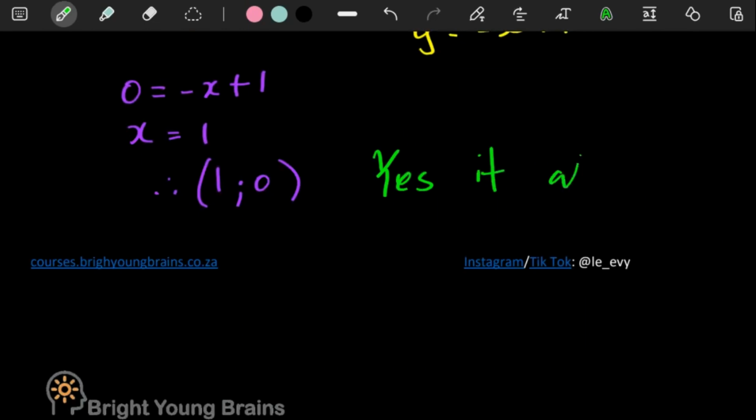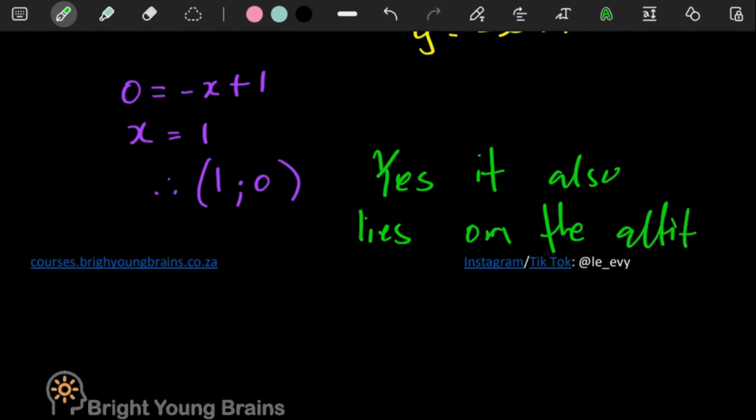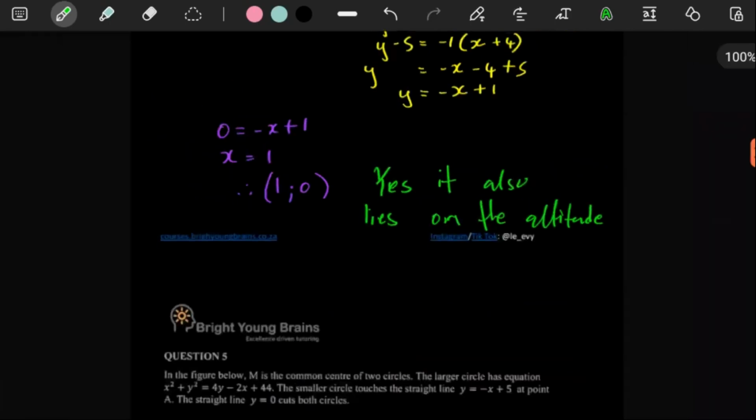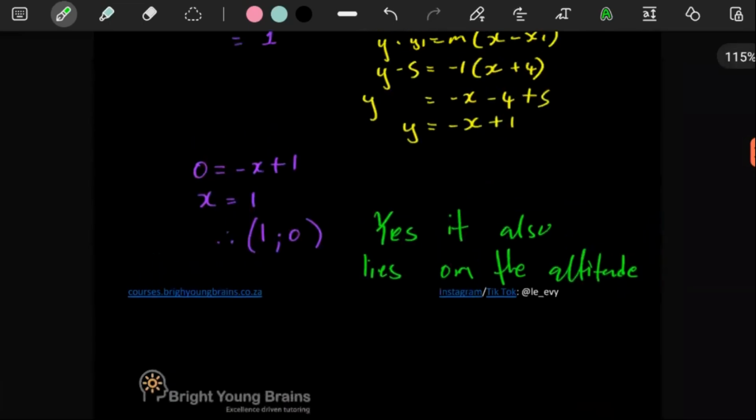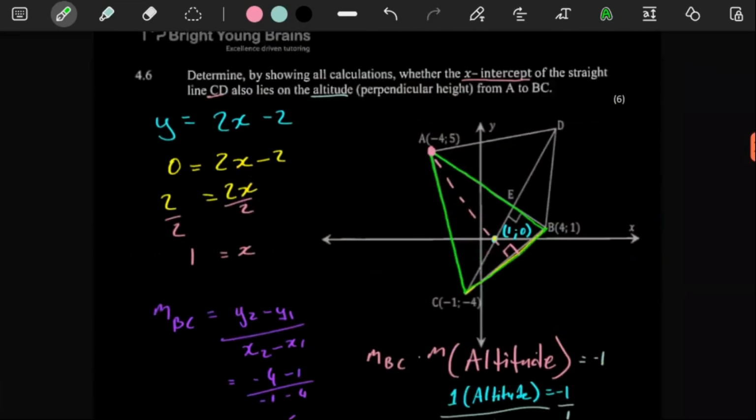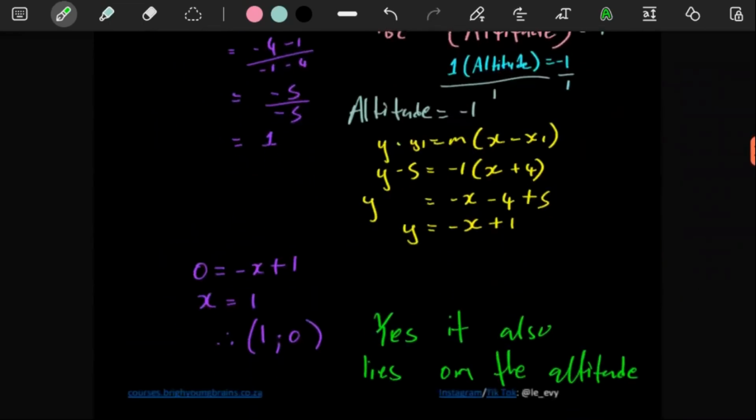It also lies on the altitude. Did I run out of space again? No, I didn't. Yes. So yeah, that's that for this kind of question. We shall move on to question number 5.